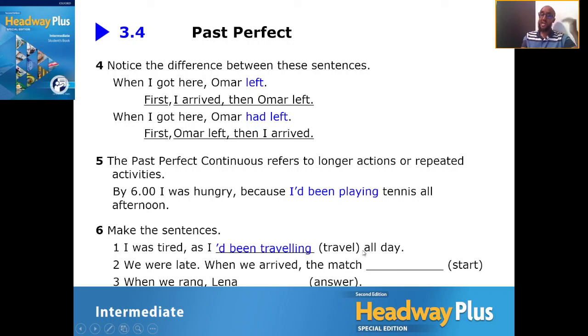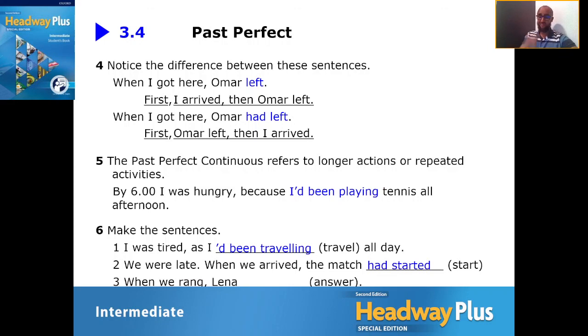I had been traveling all day, I apologize. Of course, traveling is a period of action, not just one situation. Good. The next one says, when we were late, so when we arrived, the match itself, the football match maybe, had already started, or had started.